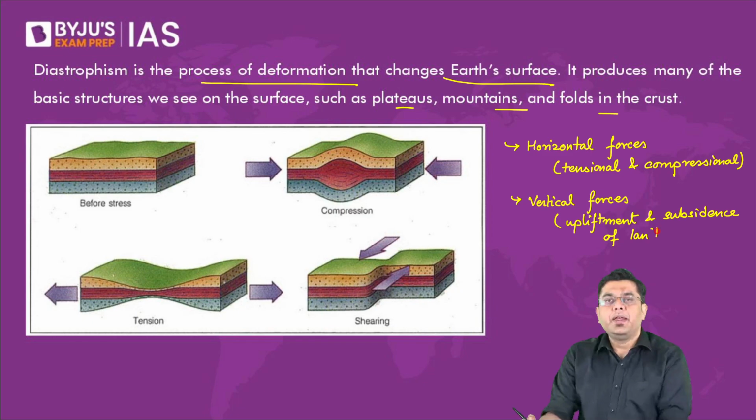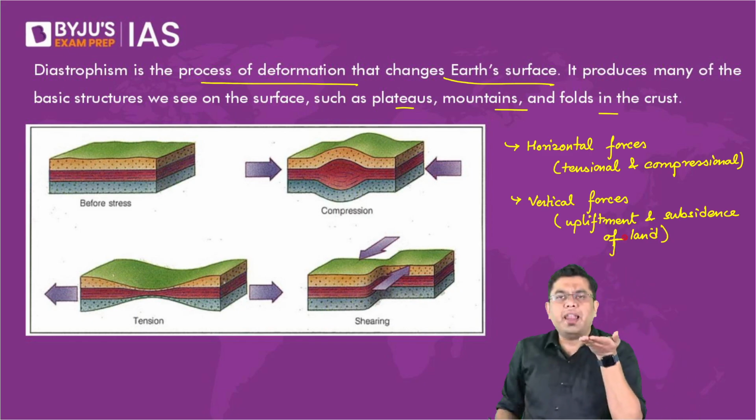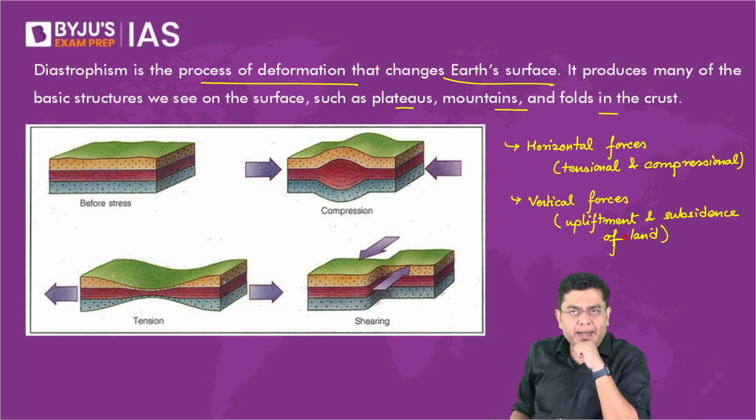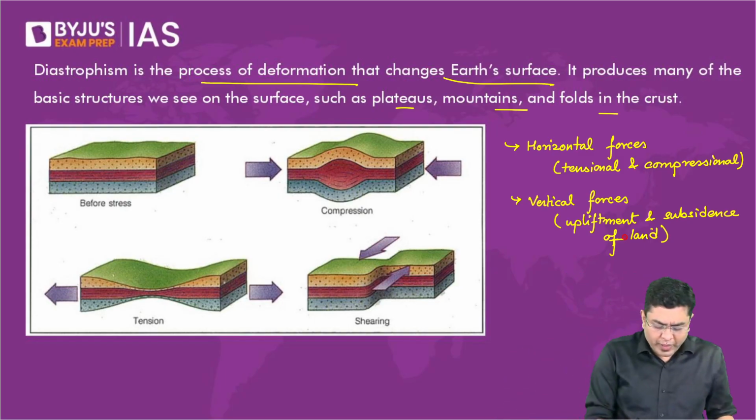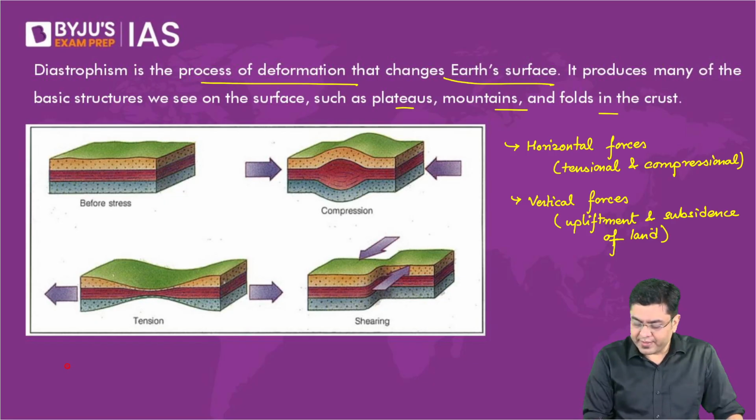Okay. When we say an upliftment of a land or subsidence of a land, what do we mean by that? So, in order to help you visualize, let us think about a scenario where, let's suppose, the land mass is somewhat like this.